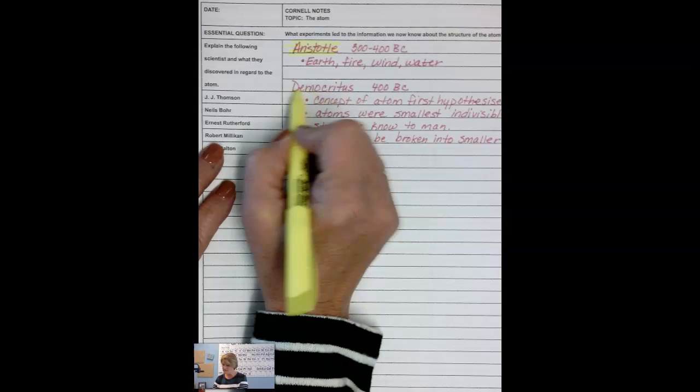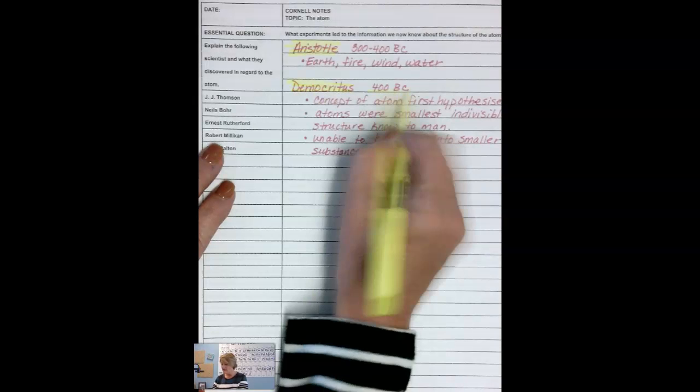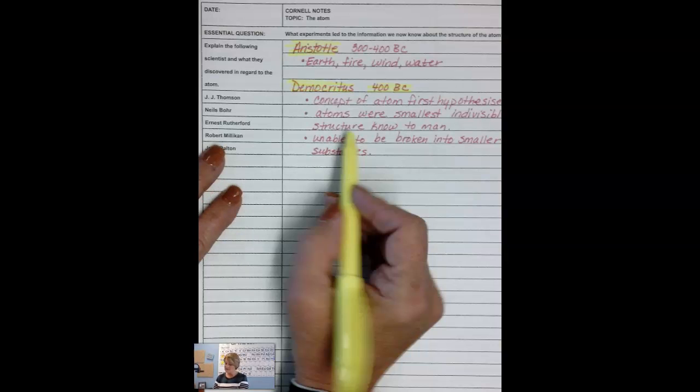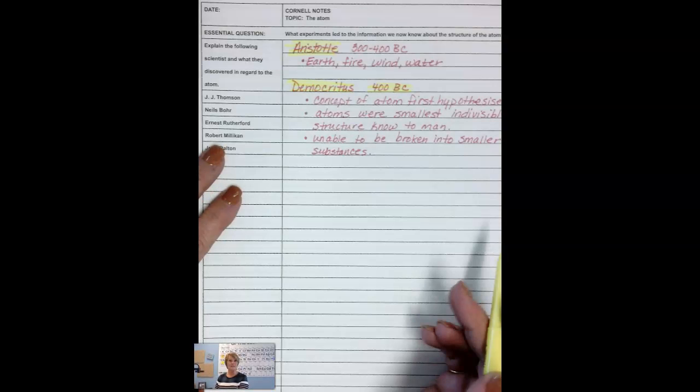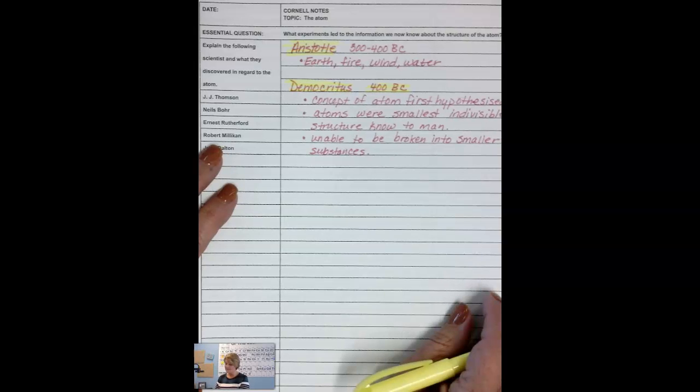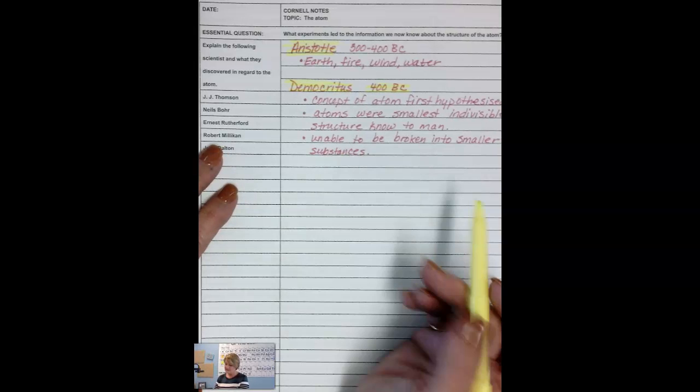The second person was Democritus, again in the BC era. He was actually the first person to come up with the concept of an atom, a possible substance called an atom. He said that atoms were the smallest individual structure known to man.